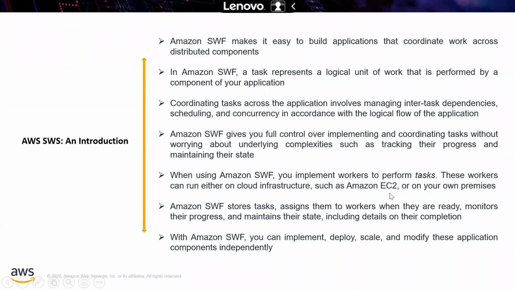When using Amazon Simple Workflow Service, you implement workers to perform the tasks. These workers can run either in cloud infrastructure such as Amazon EC2 or even on your own premises. What a worker is and what a decider is, we are going to discuss in the next slide. But at this moment, just see this concept, that's all. Amazon Simple Workflow Service stores tasks, assigns them to workers when they are ready, monitors their progress and maintains their state, including details of their completion. Each time it will validate whether it is completed or not, and it will monitor as per the schedule so that the task is never missed and completes on time.